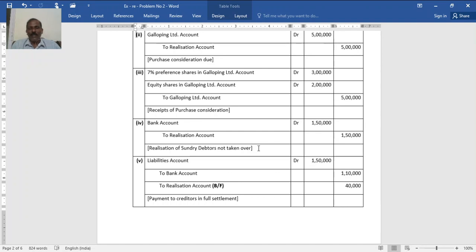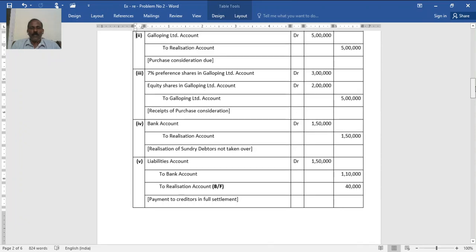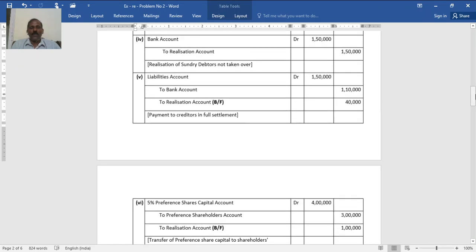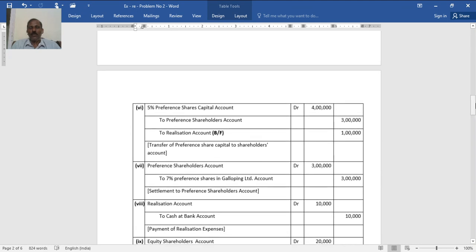So sorry, 1 lakh 10,000. 40,000 profit must go to realization account. Profit. Then 5% preference capital 4 lakh. Now they are payable only 3 lakh. 1 lakh, it is a discount. Profit to the company must go to realization account.